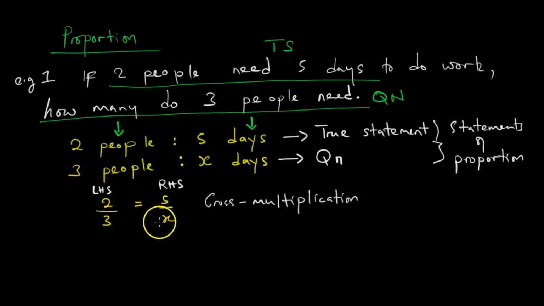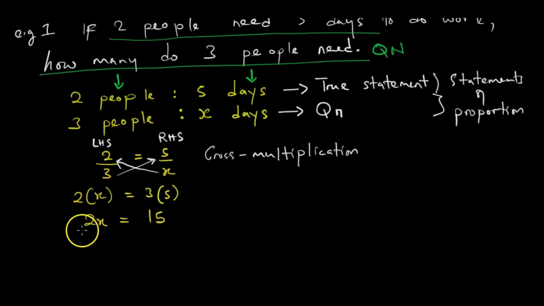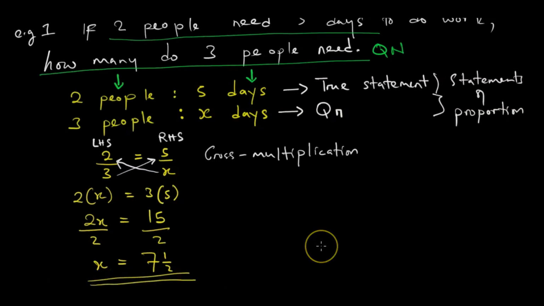So cross multiplication, x uno achano multiply uko, then 3 uyu uno multiply uko. Saka kana zvakunyorwa zvinenge zvakunzi 2 times x iri equal to 3 times 5. Saka 2x iri equal to 3 times 5 ndeyani? 15. Tikadivide na 2 apo na 2 apo, zvoreva kuti x anenge ari equal to 7 and a half. Saka vanhu vari 3 vanotoda 7 and a half days. Ceteris paribus, of course. So that is how proportion is done.